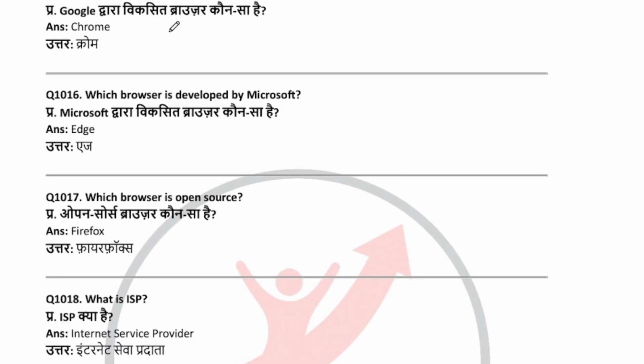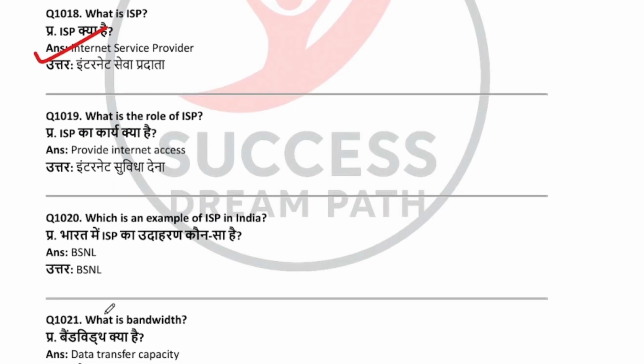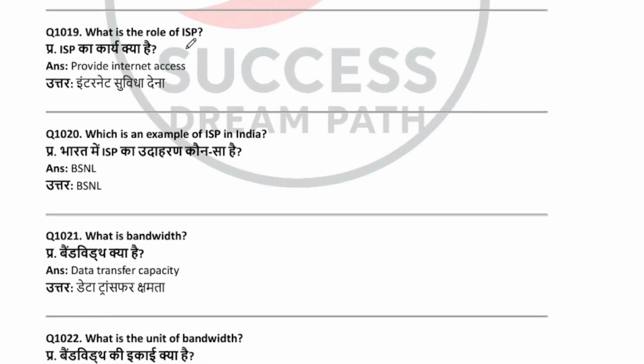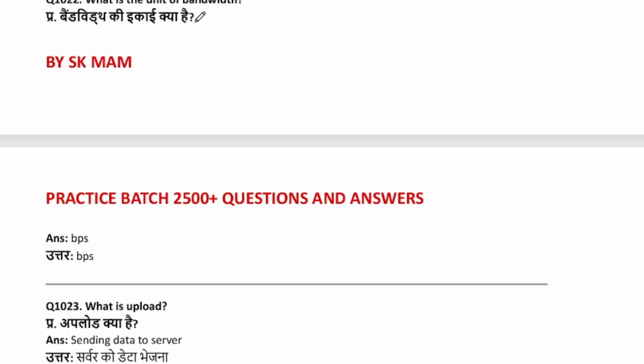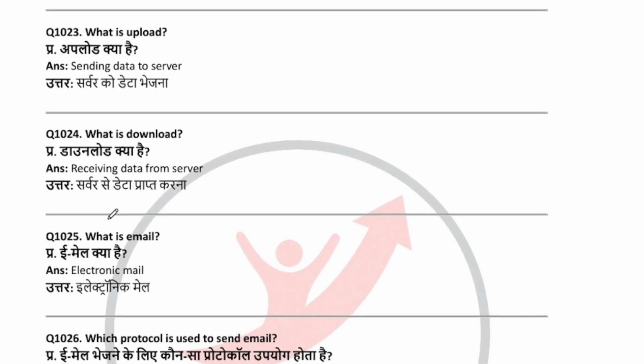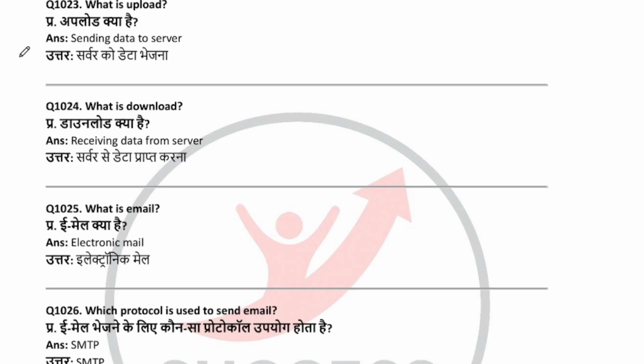Which browser is developed by Google? Chrome. Which browser is developed by Microsoft? Edge. Which browser is open source? Firefox. What is ISP? Internet Service Provider. What is the role of ISP? Provide internet access. Which is an example of ISP in India? BSNL. What is bandwidth? Data transfer capacity. What is the unit of bandwidth? BPS. What is upload? Sending data to server. What is download? Receiving data from server.